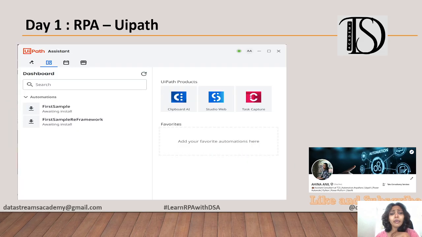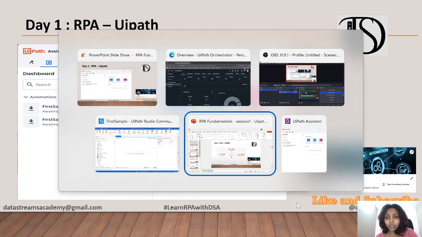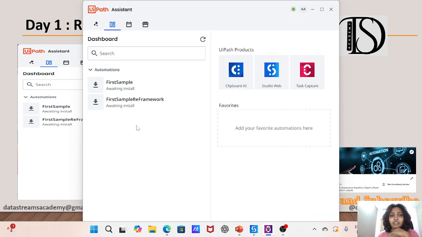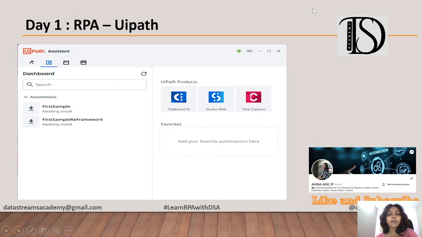Moving on to the next and last component, that is UiPath Assistant. UiPath Assistant is a desktop application which is mainly used for managing or launching attended automations. If you want to run anything in attended mode, we will be using UiPath Assistant. I can show you here. This is the desktop application which we have with UiPath Assistant. This also we will go through in detail in future sessions.